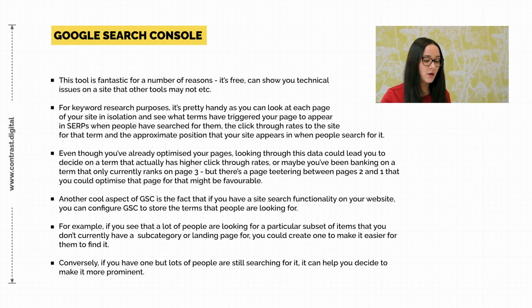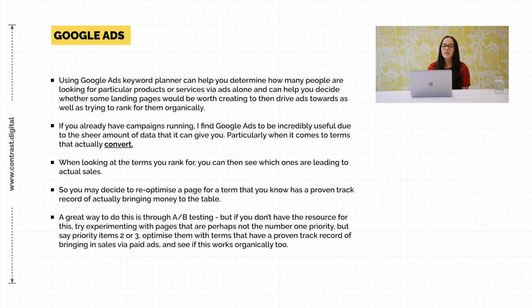So yeah, quite useful. So Google Ads Keyword Planner can help you understand how many people are searching for particular terms via ads alone. So it can also help you determine whether or not to create some landing pages on your websites for that particular kind of product that you could then either point ads to or try and rank for organically.